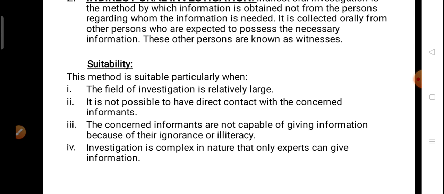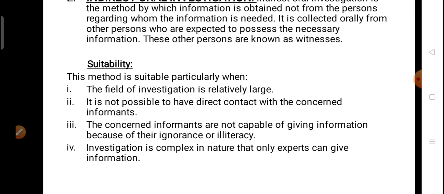So I will approach their head, who knows about each of the workers, and he will provide me the information about his workers. So in that case also, we have to collect information from the witness, when the concerned informants are not capable of providing the information because they are ignorant or illiterate.